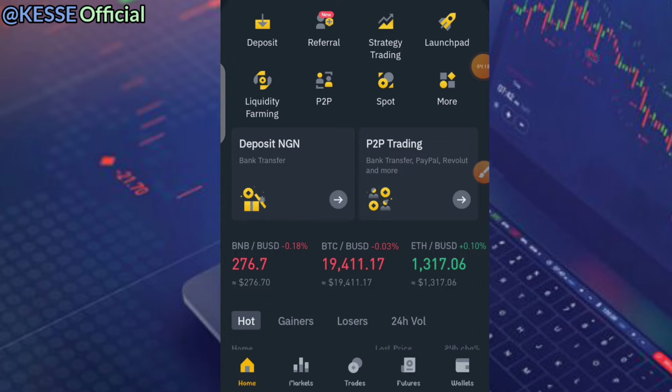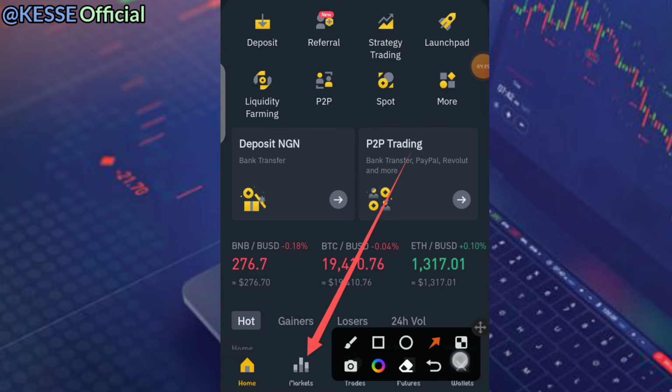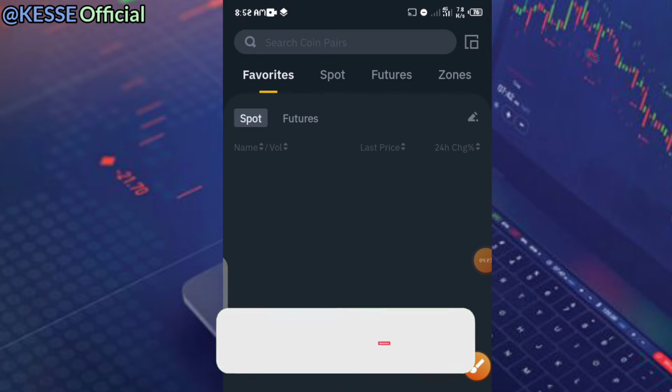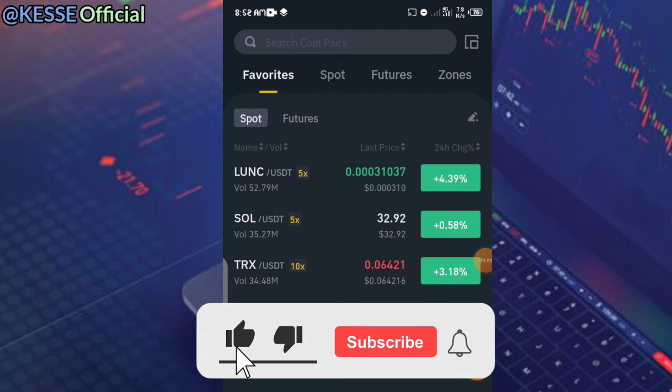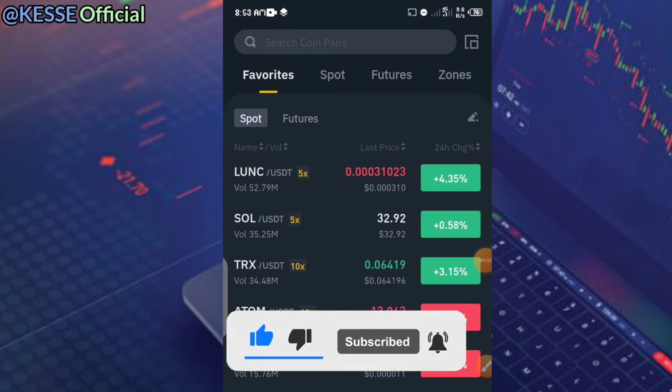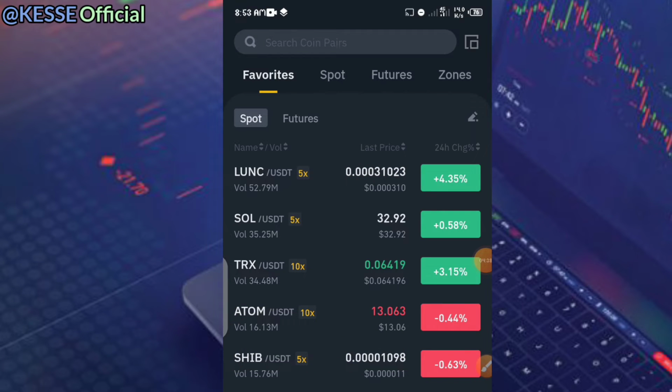So right here, look down here, you will see the market aspect. Once you click on this market aspect, you will see the favorite coins which you must have chosen. You will see the spot wallet, you will see the future wallet. All of these things are interchangeable and they are connected to each other. Now the spot wallet is where you can buy some coins, save them in your wallet and leave them for some time in order for them to appreciate, for you to make some profit.